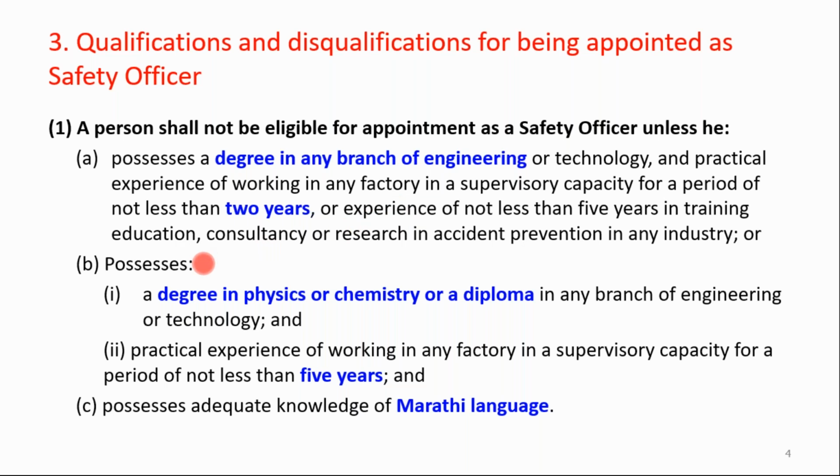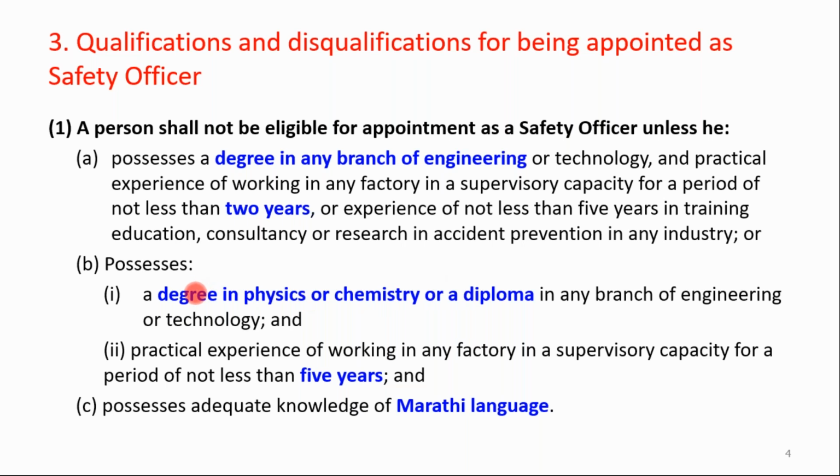Then, if you do not have a degree in a branch of engineering, then at least you must have a degree in physics or chemistry, or a diploma in engineering or technology.